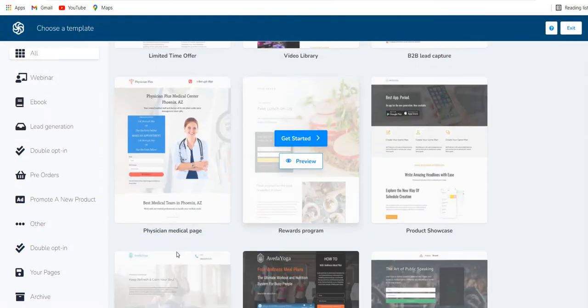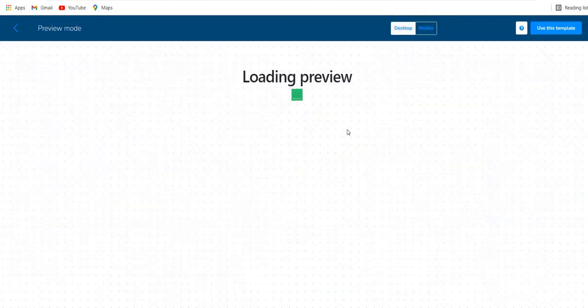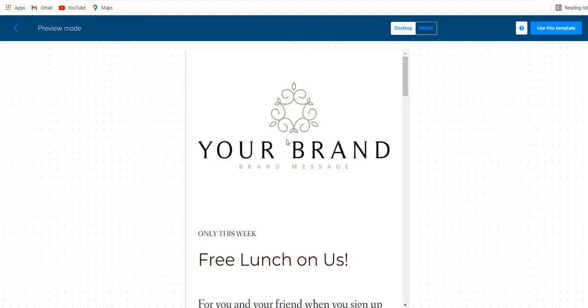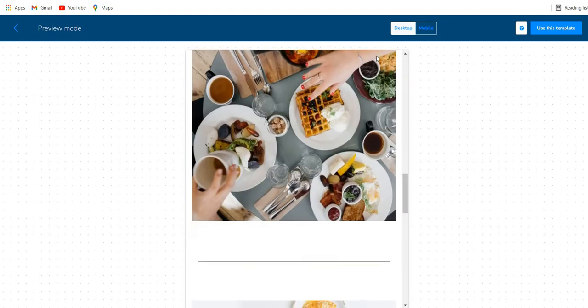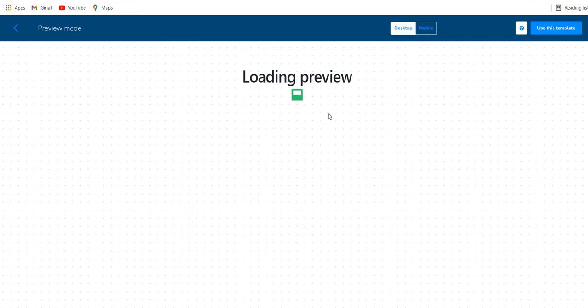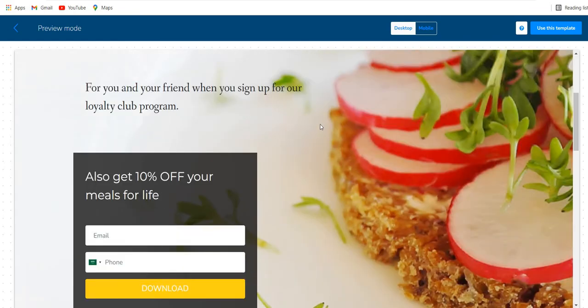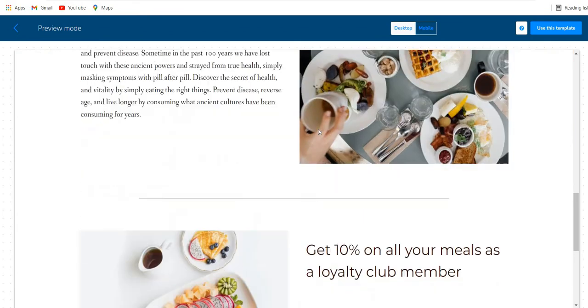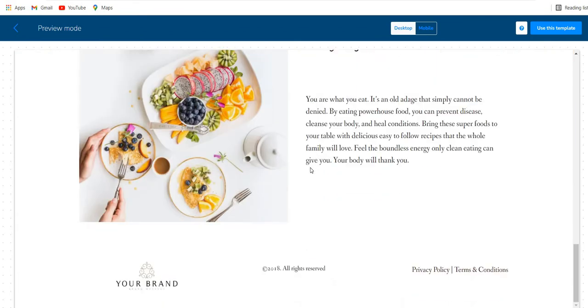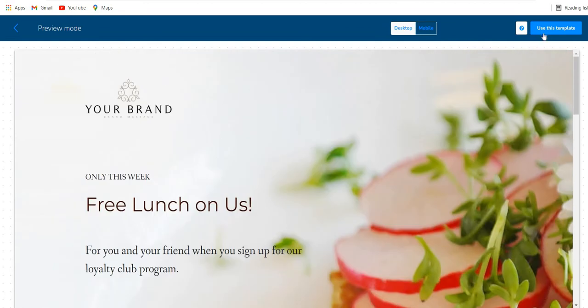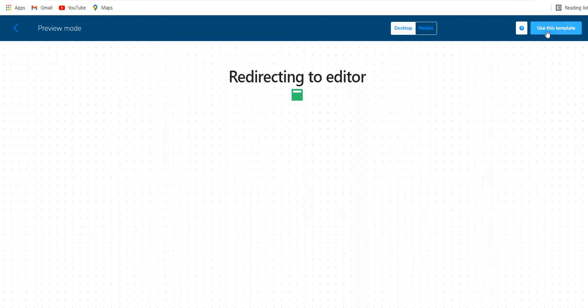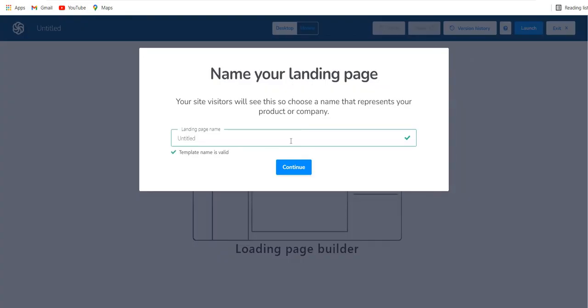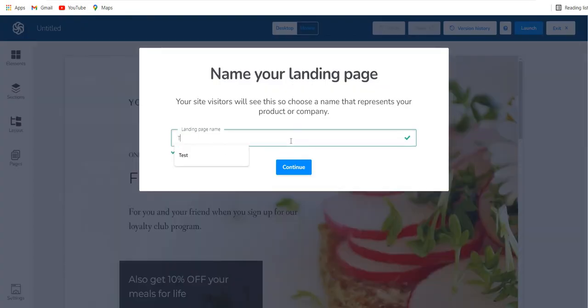I'll go back and show you yet another one. Let's see this one. See the mobile version and the desktop version. It looks really nice. Most of their landing pages are very elegant and very beautiful. They're designed to convert. So if you like this template, I'm going to use this template now. I'm going to give it a name. Let's say test landing page.